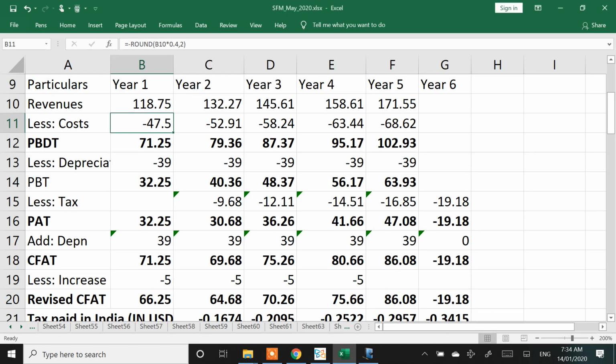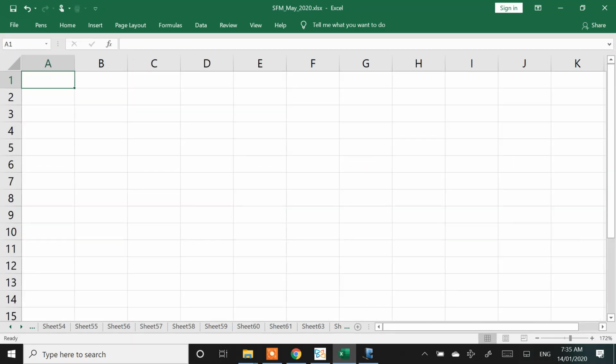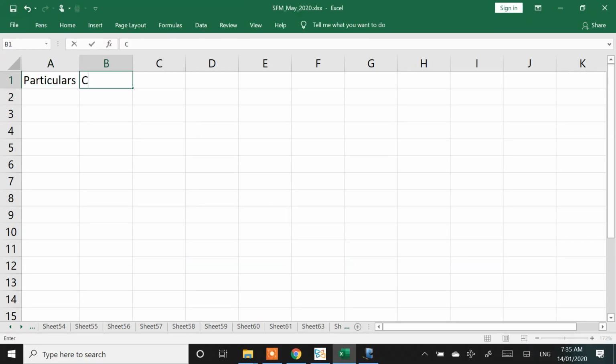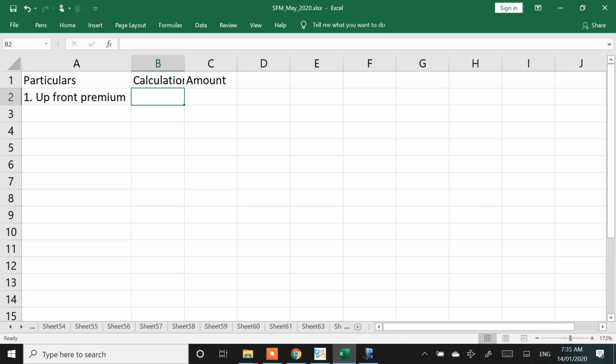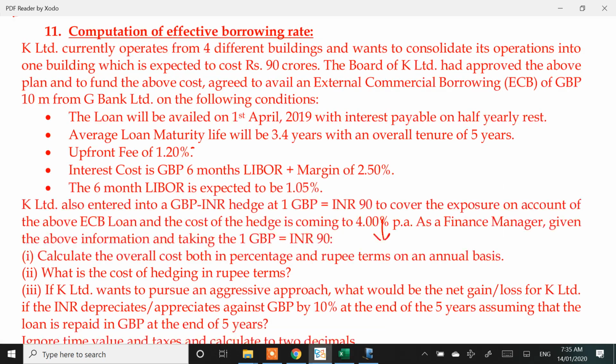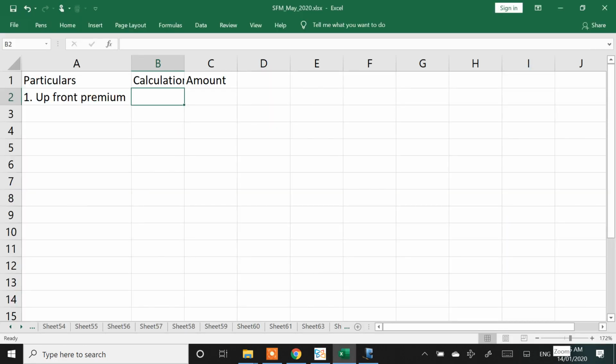Point number 1, upfront premium. How much is the premium to be paid? Read it and let me know what's the premium to be paid. Our upfront fee is the upfront premium. Okay, let me call it the upfront fee. How much is the upfront fee?